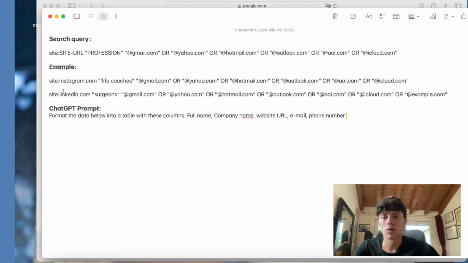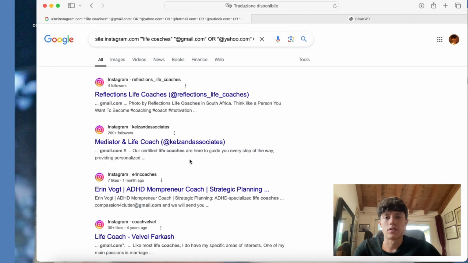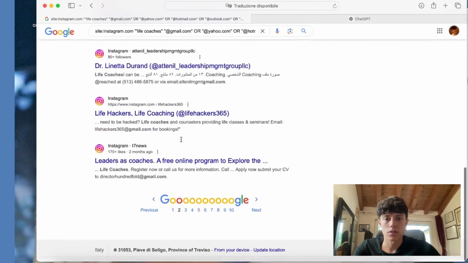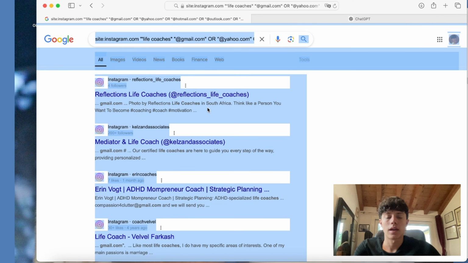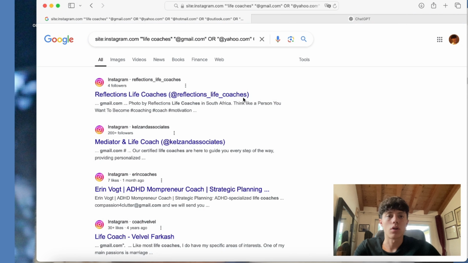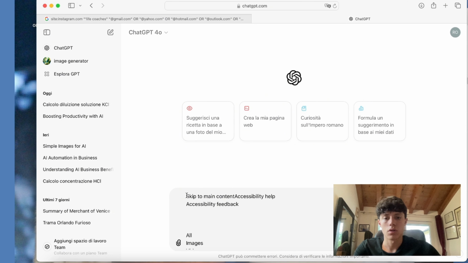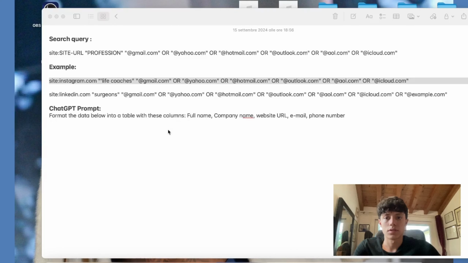So now what we want to do is just test this query out. So we're going to copy it and go to Google and just paste it in, and as you can see, it gives us hundreds if not thousands of accounts of life coaches. So now what we want to do is hit Ctrl A and copy all of this information and paste it onto ChatGPT. Now we want to go ahead and scroll to the top, and up here we want to copy this prompt, this simple prompt right here.